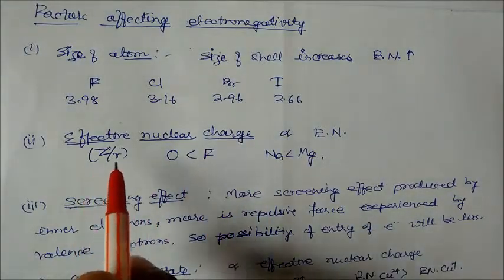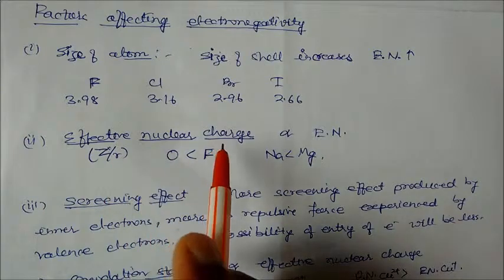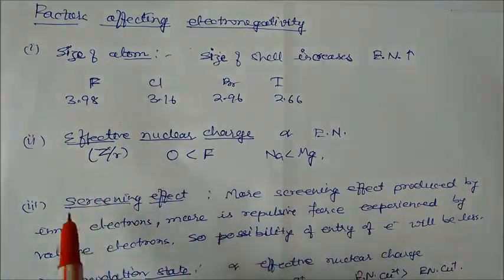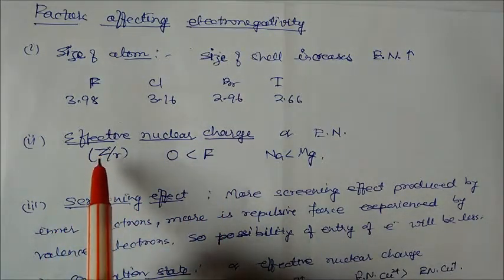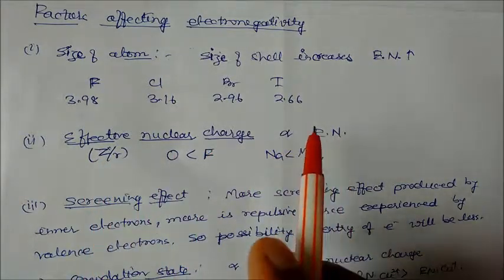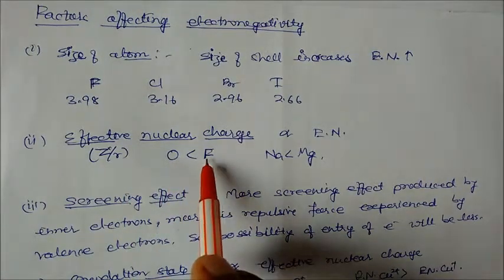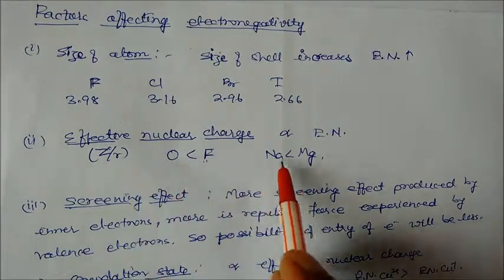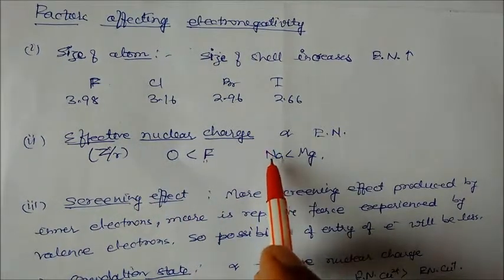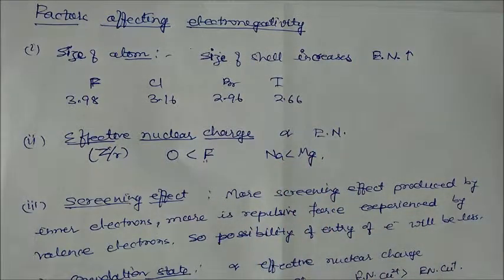Second, effective nuclear charge is proportional to electronegativity. So this also plays an important role. Effective nuclear charge is Z by R. If the nuclear charge is more, then what will happen? The electronegativity of that nucleus will also increase. Like oxygen and fluorine, fluorine's size is smaller. Why smaller? Because the effective nuclear charge of fluorine is more than oxygen. In this case, magnesium is more than sodium. Definitely, the electronegativity of magnesium will be more than sodium.